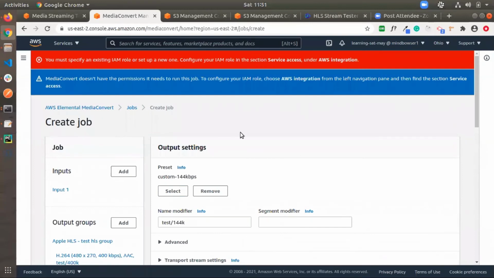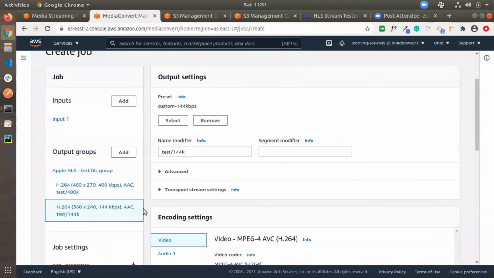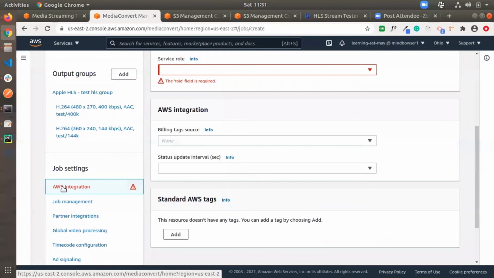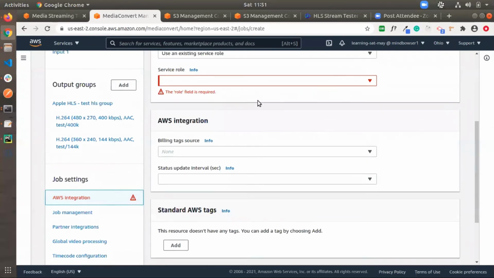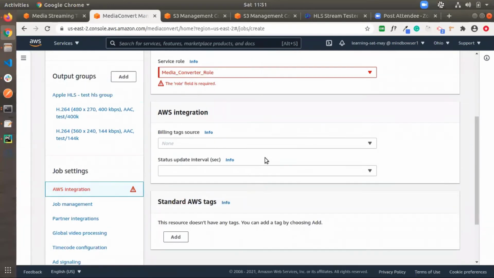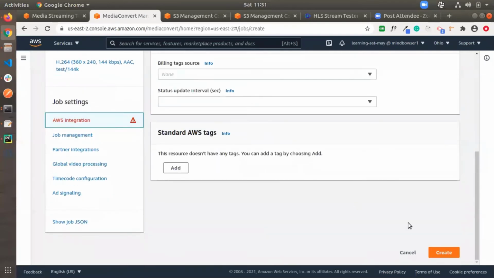Here we have one issue. I have not applied the access role. I am a user role, so we have to go to this AWS integration. I have already created one role for this MediaConvert job. The name of this role is MediaConvert role. So I'm selecting this role. After selecting this role, this MediaConvert job gets the access to create the job.